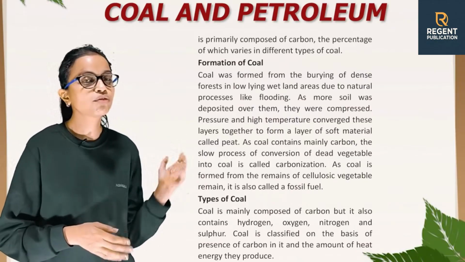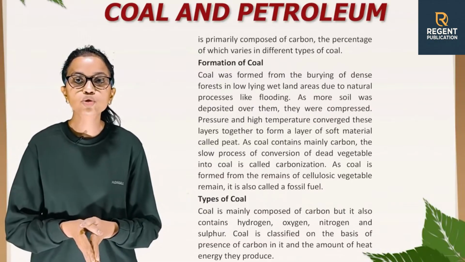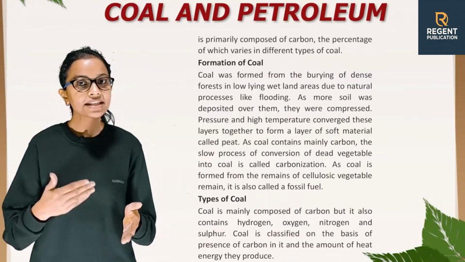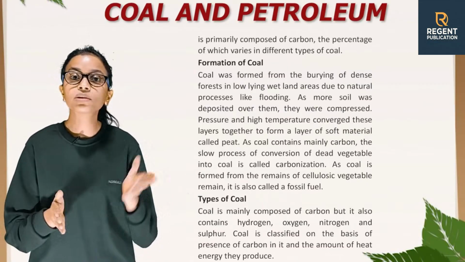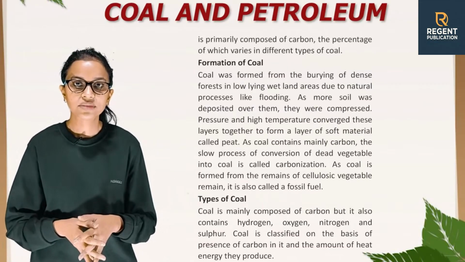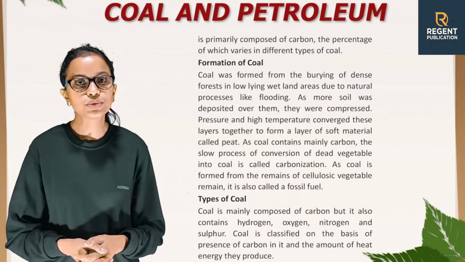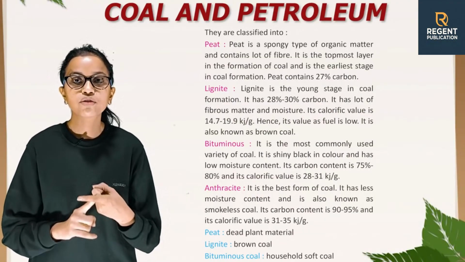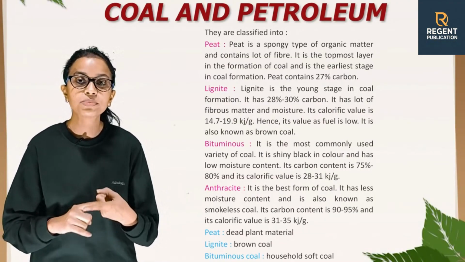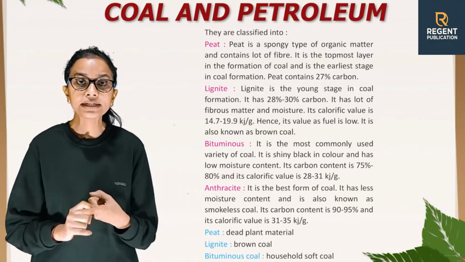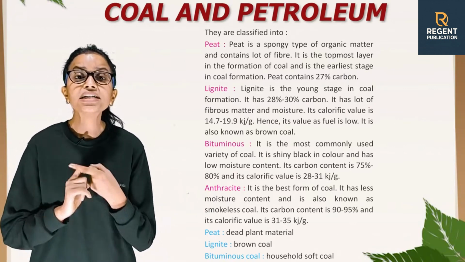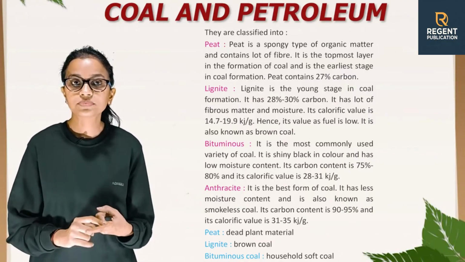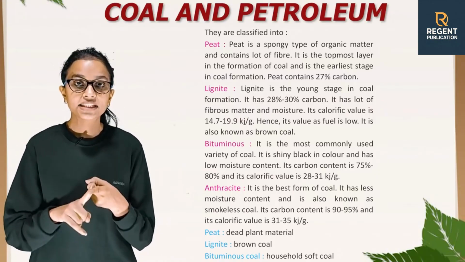Now, types of coal. Coal is mainly composed of carbon, but it also contains hydrogen, oxygen, nitrogen and sulfur. Coal is classified on the basis of presence of carbon in it and the amount of heat energy they produce. They are classified into peat. Peat is a spongy type of organic matter and contains a lot of fiber. It is the topmost layer in the formation of coal and is the earliest stage in coal formation. Peat contains 27% carbon.